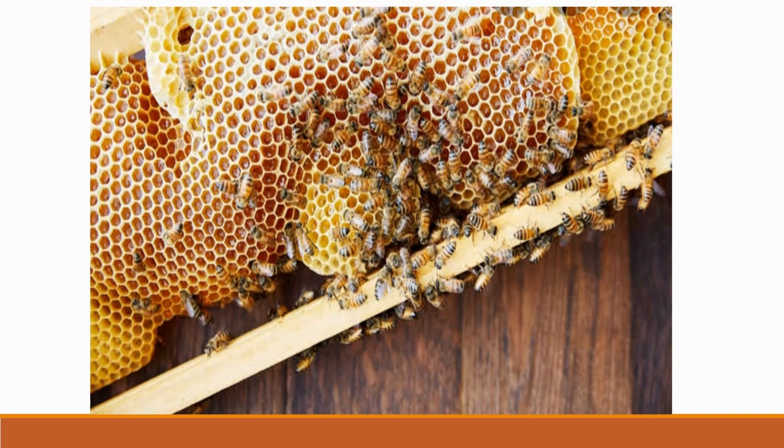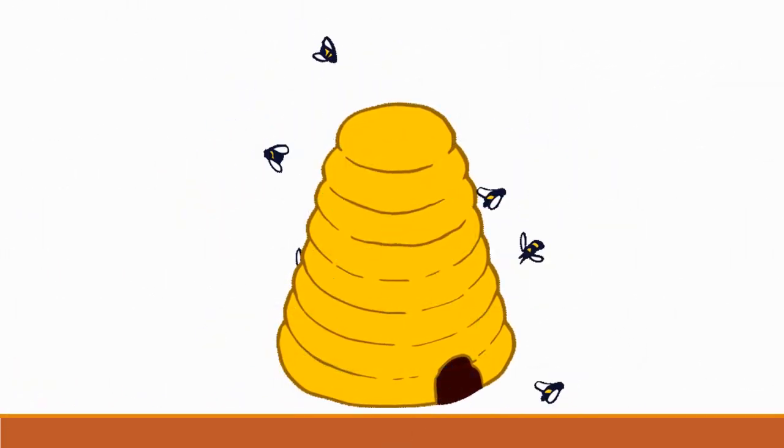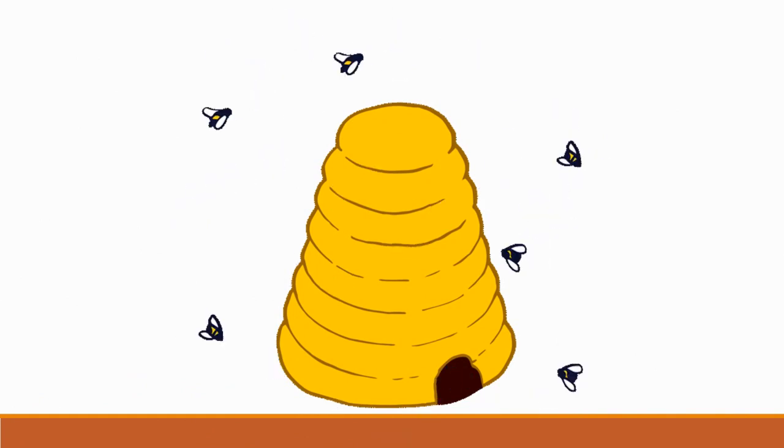So, one thing we can learn from them, without ever fighting, we can achieve our goals. Without ever fighting, honeybees work together. That's why they can build such perfect and beautiful houses.